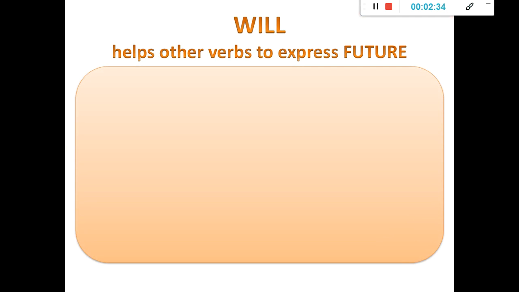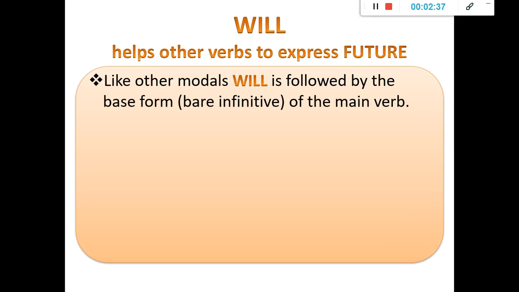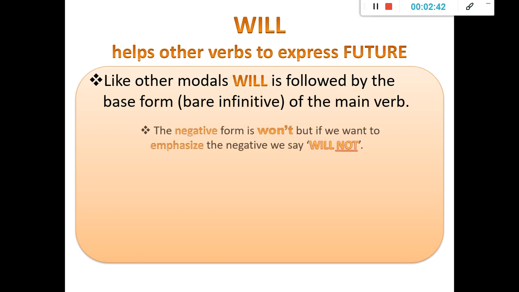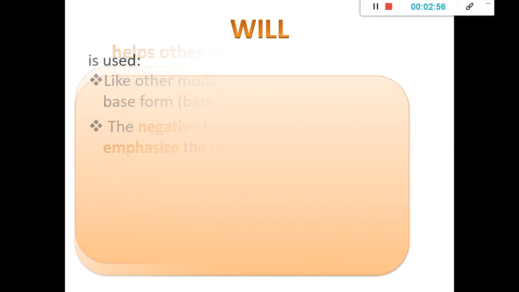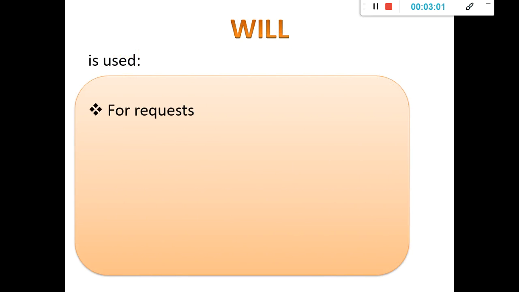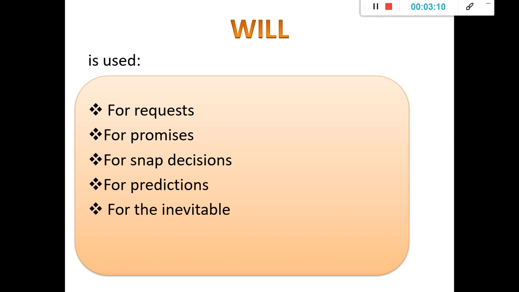So will helps other verbs to express future. Like other modals, will is followed by the normal verb, right? And we also have negative sentences, like won't or will not to make more emphasis. In going to, of course, we have negative sentences as well, right? But will has many uses. In this case, it is used for requests or petitions. It is used for promises. It is used for snap decisions or instant decisions, and it is also used for predictions and for the inevitable. We will see one by one.